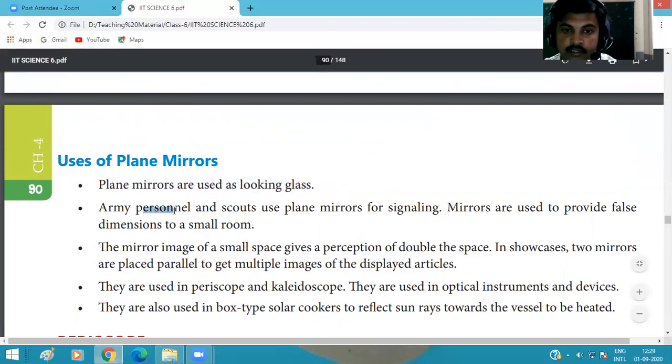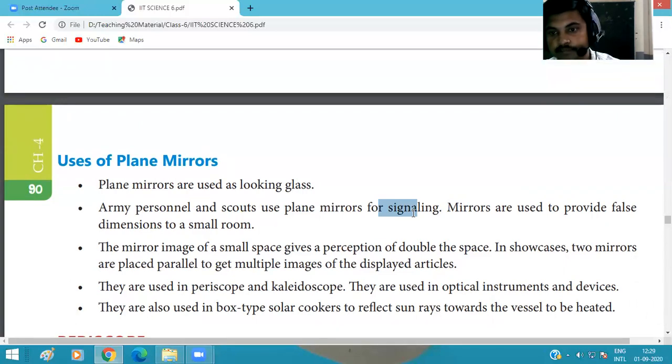Army persons and scouts use the plane mirror for signaling by reflecting sunlight. Another use is that a mirror is used to provide a false dimension to a small room.